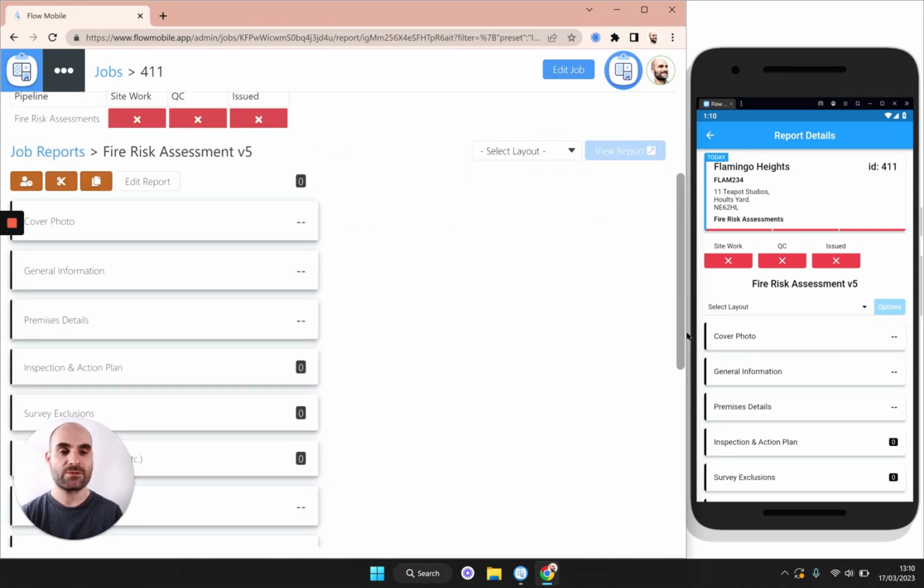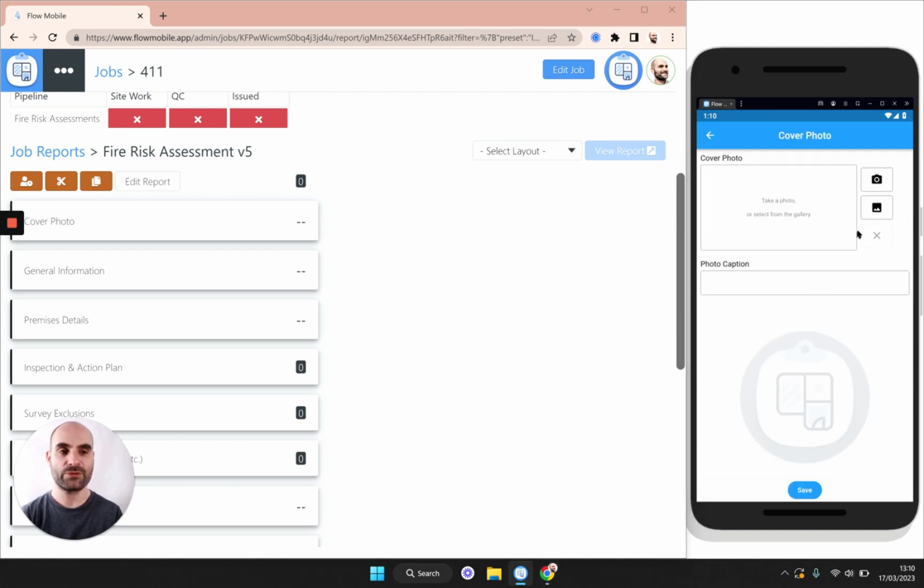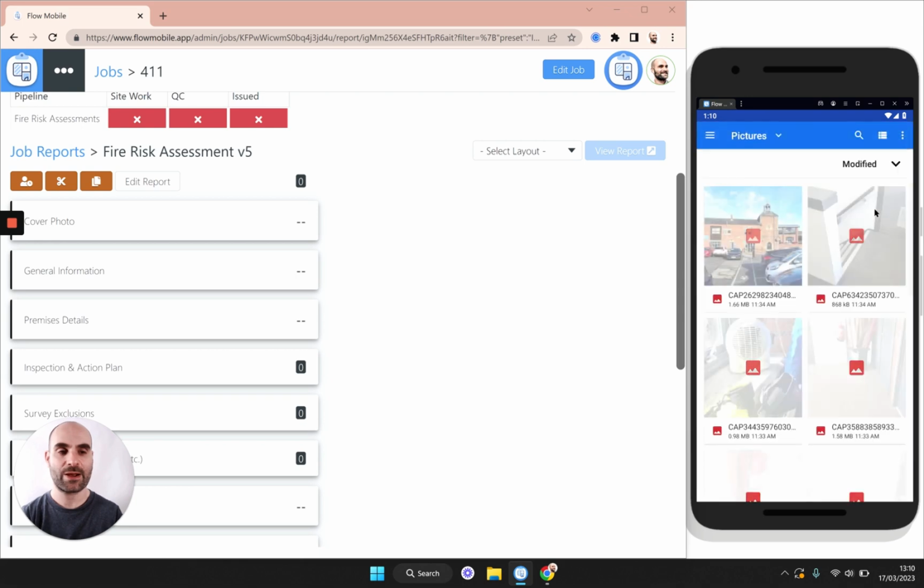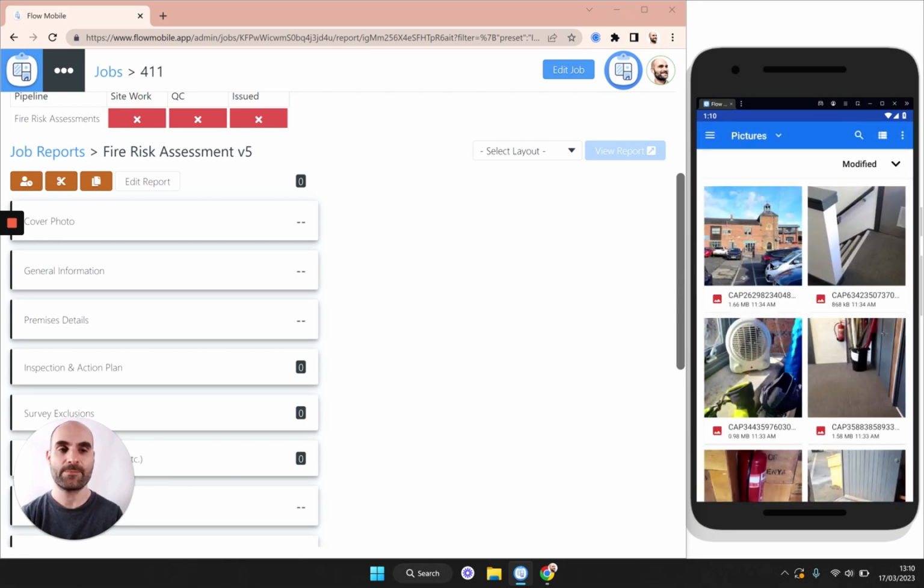So let's go back to the mobile app. And the first thing we're going to do is to take a cover photo. Typically this would be a photo of the outside of the building that you're surveying.